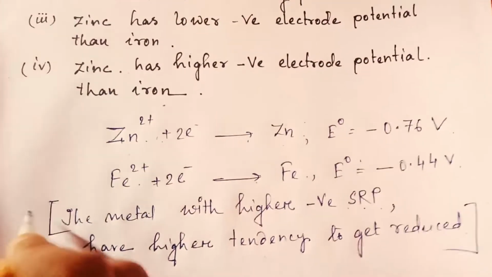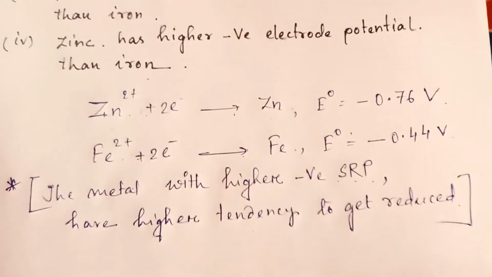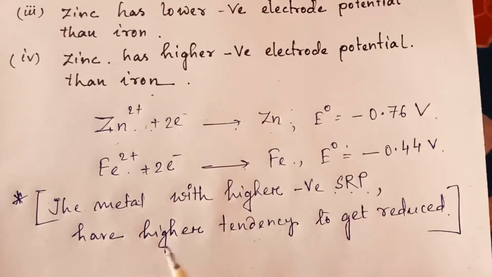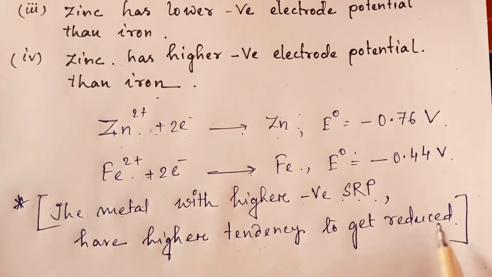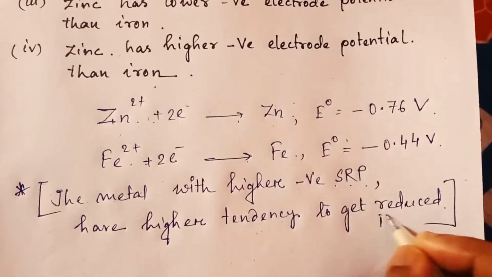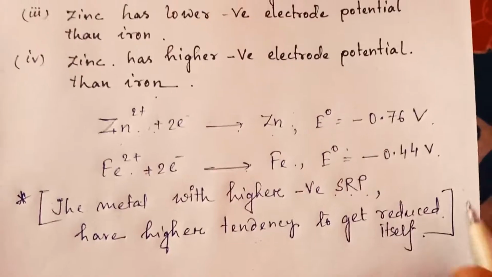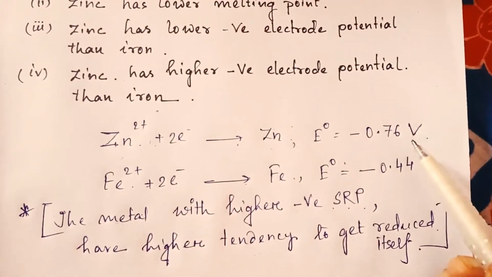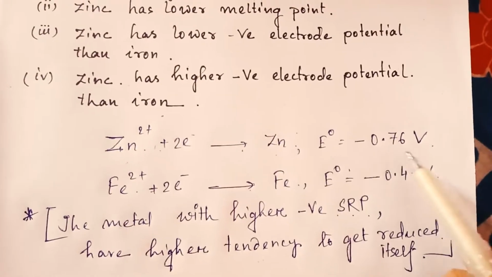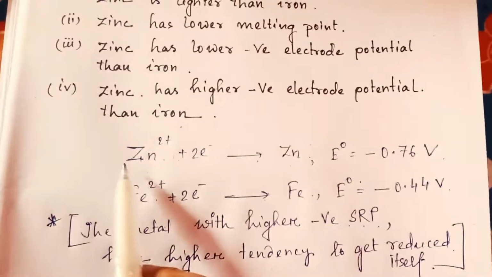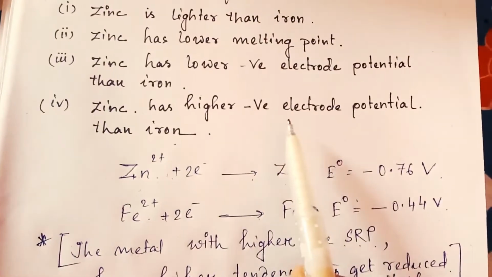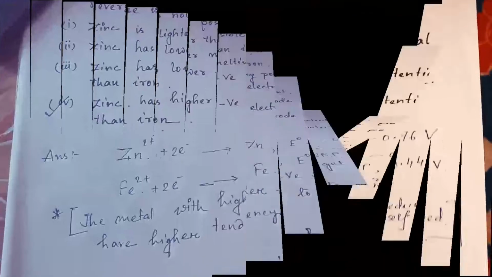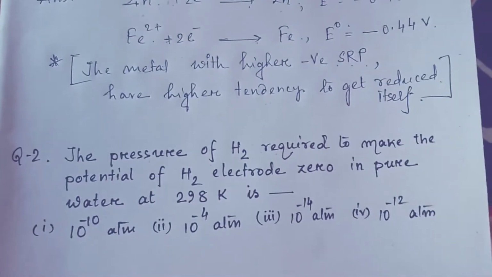This is a very important point you have to remember. The metal with higher negative SRP value has higher tendency to get reduced itself. So here you can see the higher potential value is this one, minus 0.76 volt. That is, zinc has higher negative electrode potential value than iron. The fourth option is the right option. Now let's move to the next question.